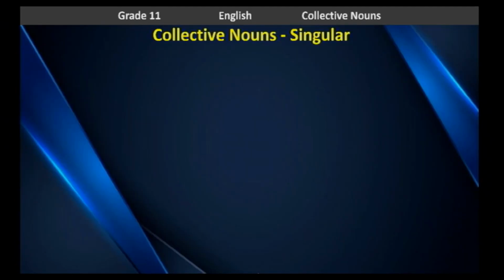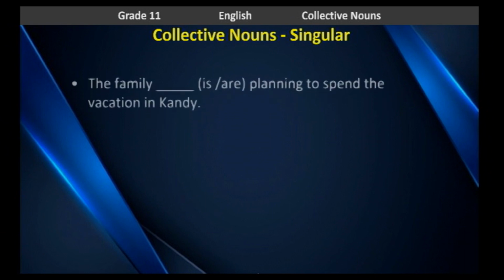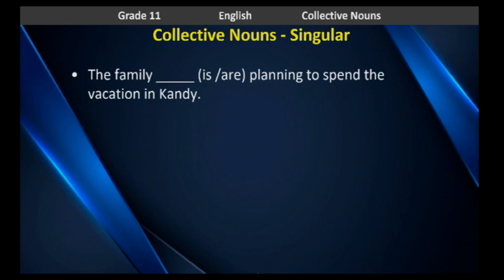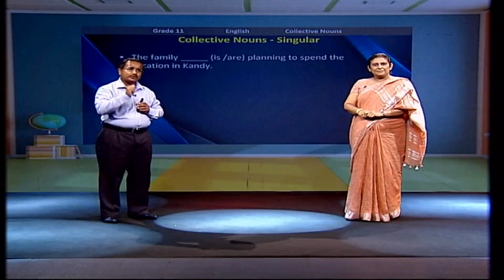Let's have a look at this slide where we are going to observe how we can use collective nouns as singular nouns. Look at this first example. Can you read it out? The family is planning to spend the vacation in Kandy. Here, the family is considered as one unit.